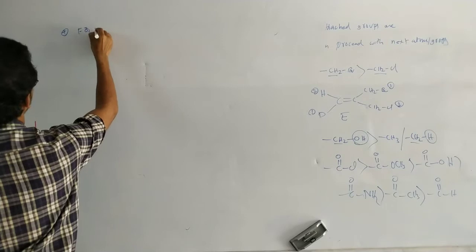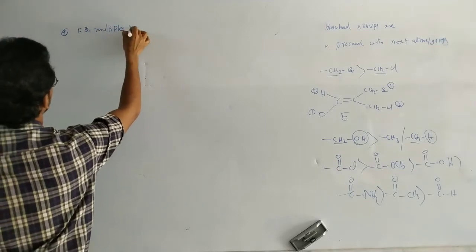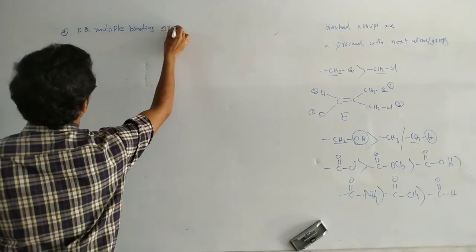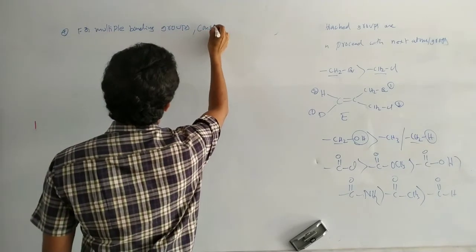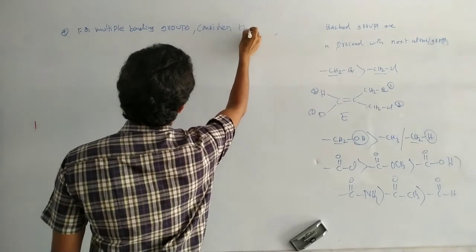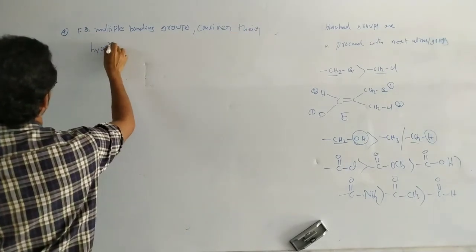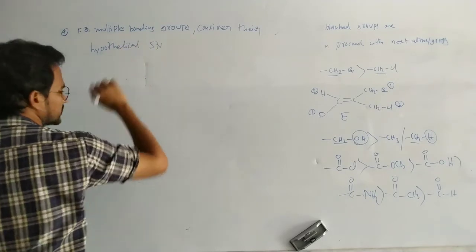For multiple bonded groups, consider their hypothetical structures.